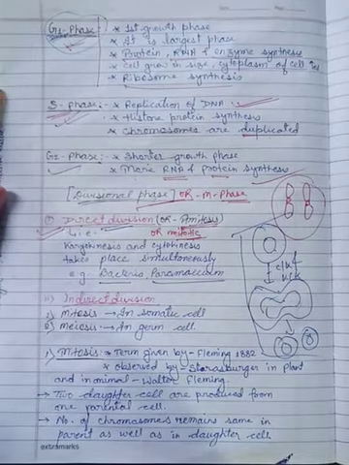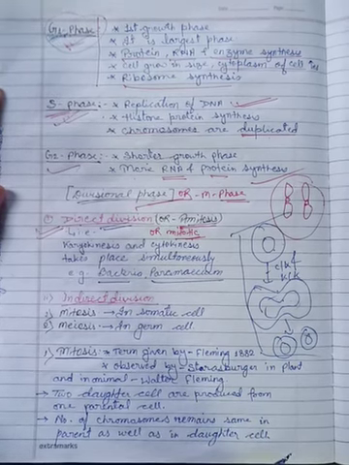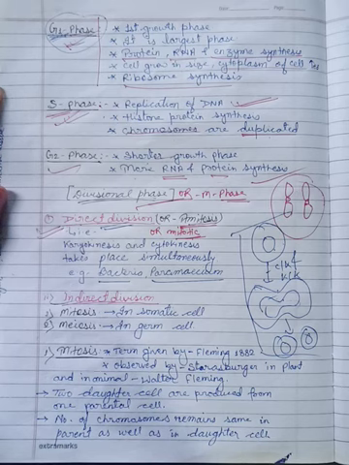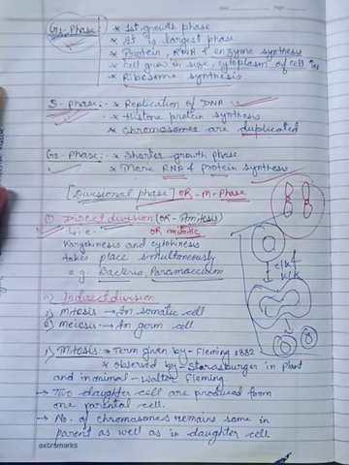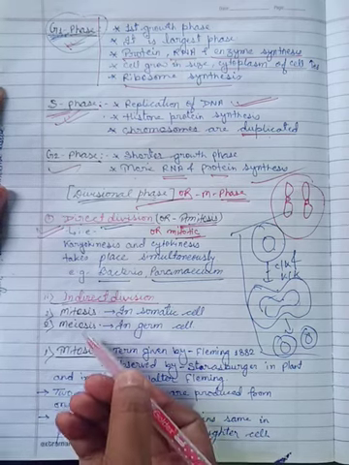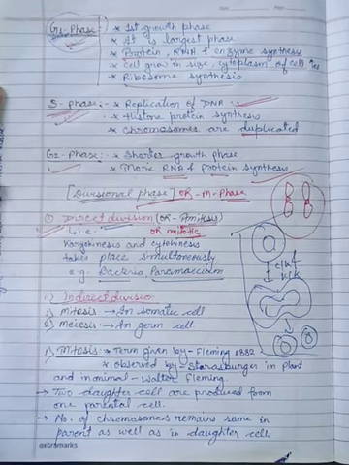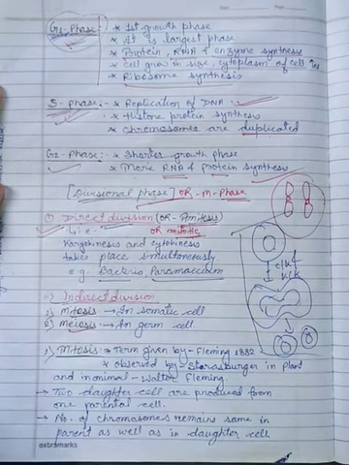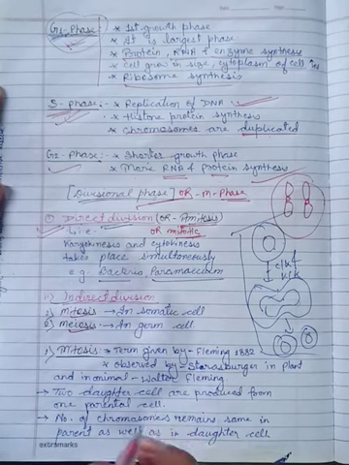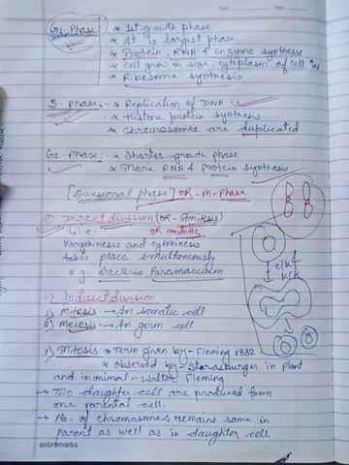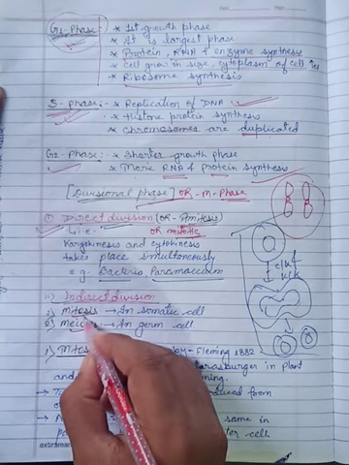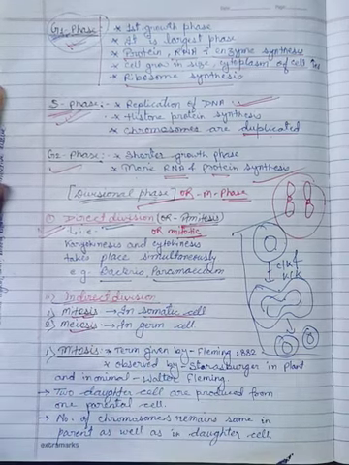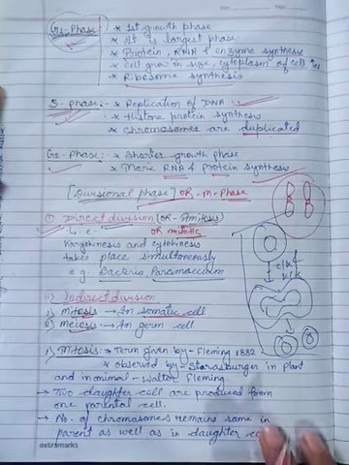Now the other type of cell division is indirect division. What is the meaning of indirect division? Here there are two types of division. The first one is mitosis and the second one is meiosis. We will discuss each division. Mitosis takes place in somatic cells. As I said earlier, what are somatic cells?